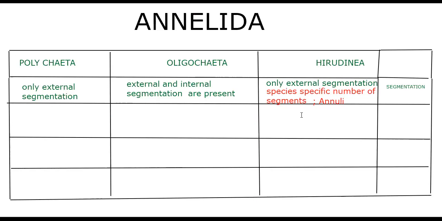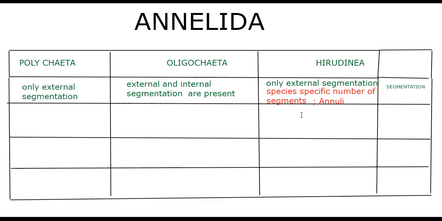Before we enter into the general characters, we discussed the segmentation. In Polychaeta, only external segmentation is present. In Oligochaeta, both external and internal segmentation are present.